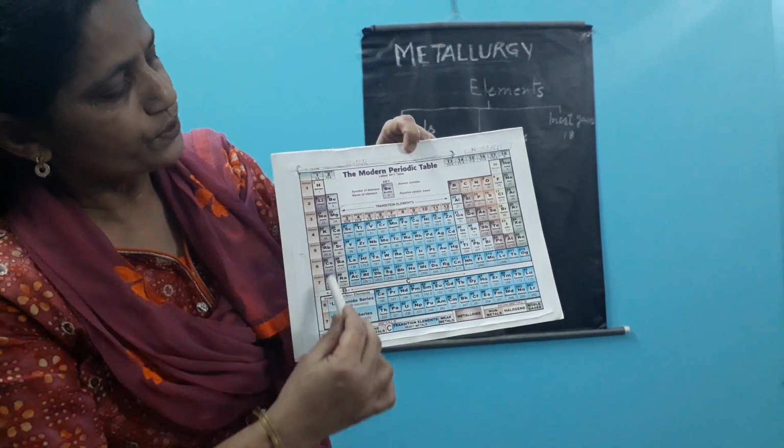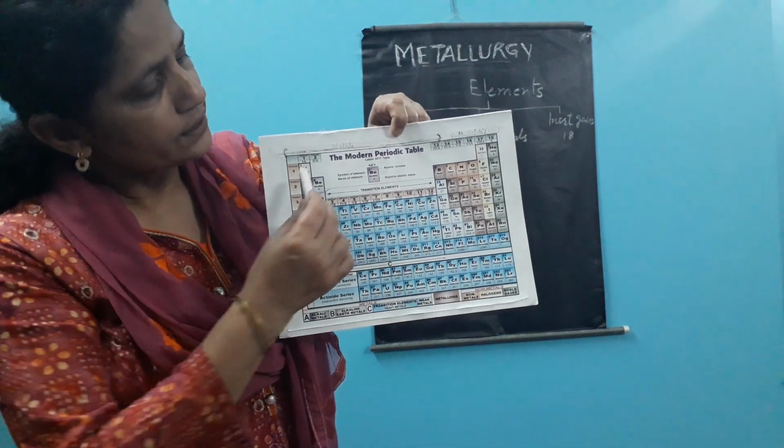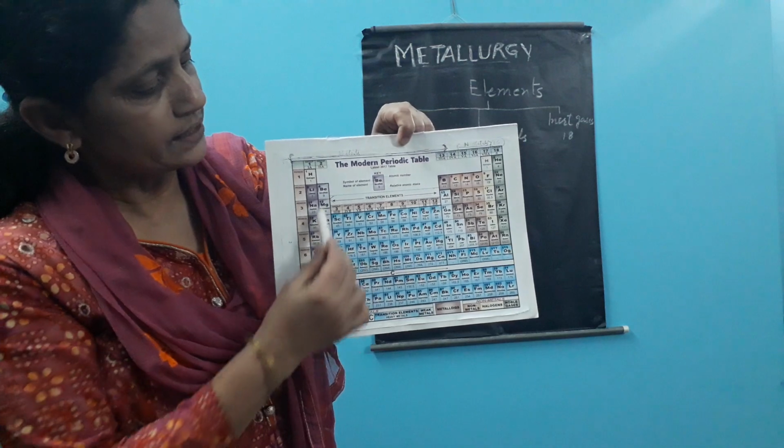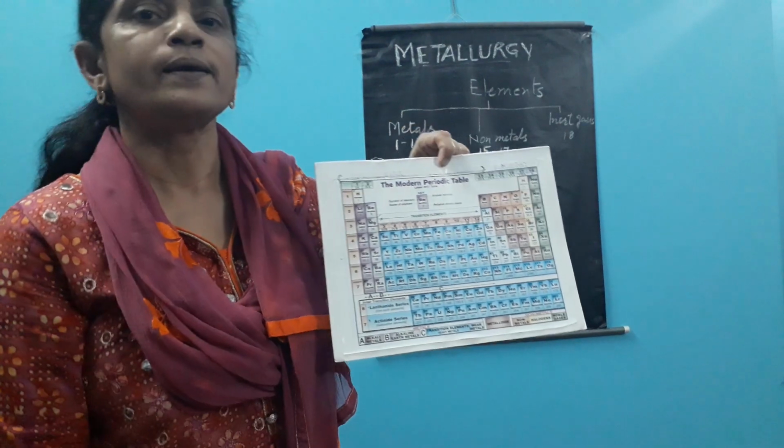Out of these groups, the group number 1 and group number 2 metals are the most active metals. You know that the group number 1 metals are alkali metals and group number 2 are alkaline earth metals. These are transition elements and all these are metals.